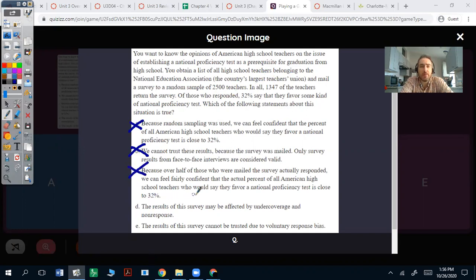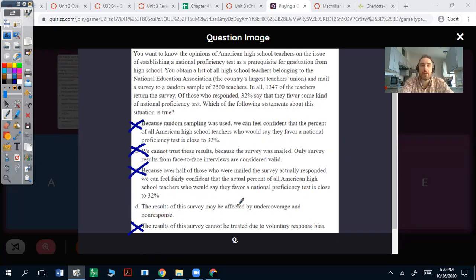D, the results of the survey may be affected by undercoverage and non-response, which is true, but I'll get to why E is wrong. The results of the survey cannot be trusted due to voluntary response bias. I mean, this is the only way to do this in this case, a voluntary response. You're gonna have to use voluntary response sometimes, but that doesn't mean we can't trust the results. What it means is we have to be skeptical of the results.